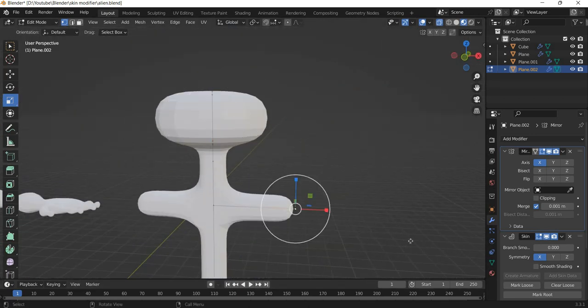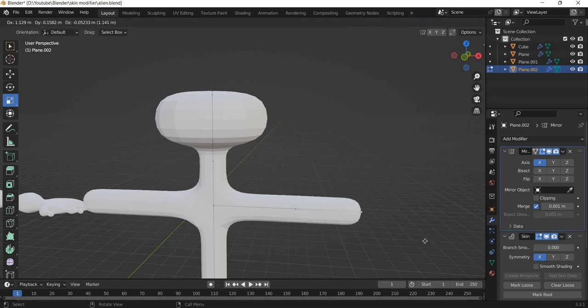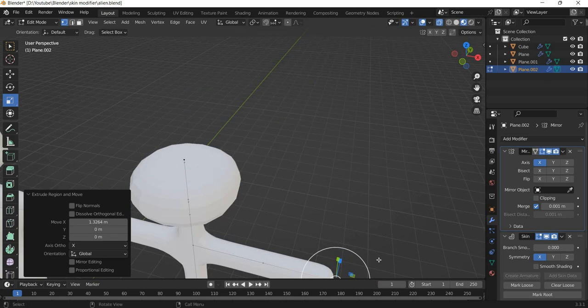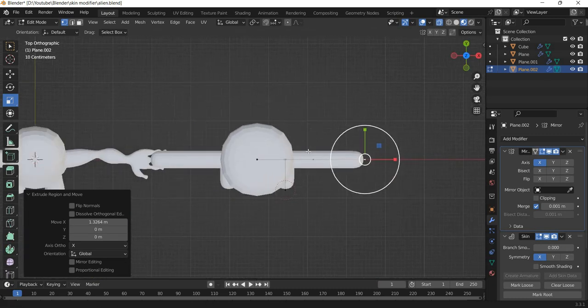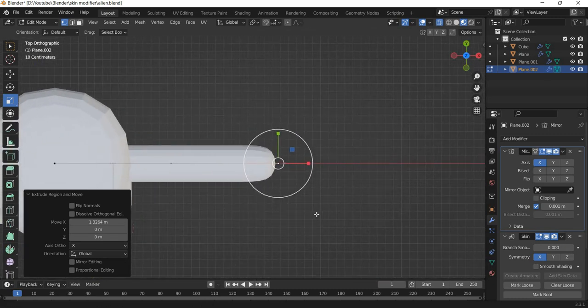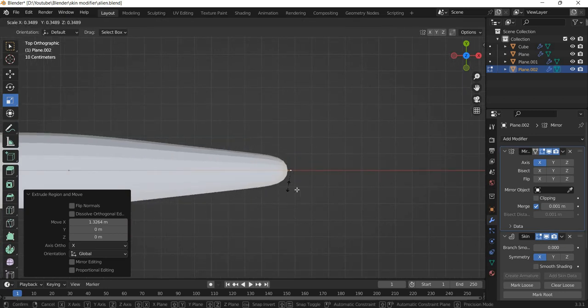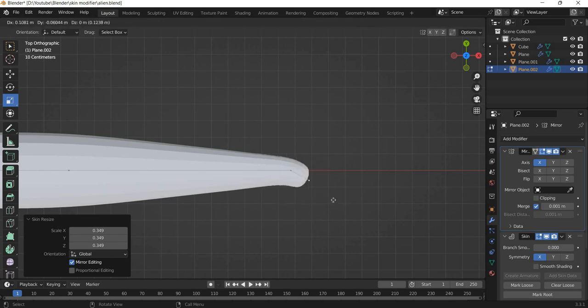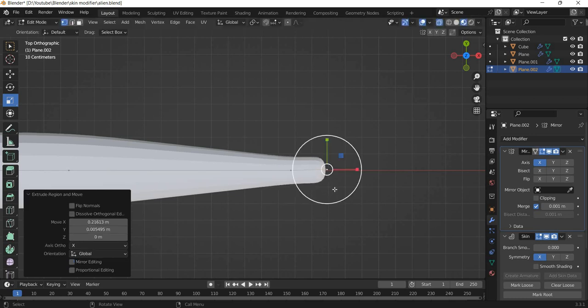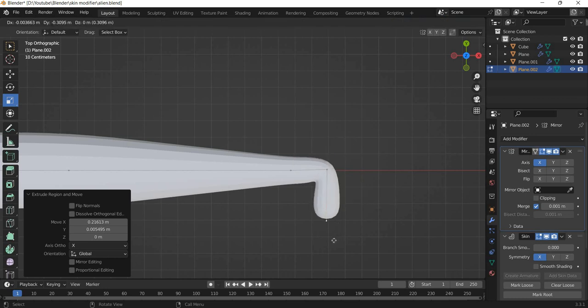And that's about it. E and X. Now I'll hit the top view, and to create, Control A to scale, E to extrude. This is the wrist. This will be the thumb.